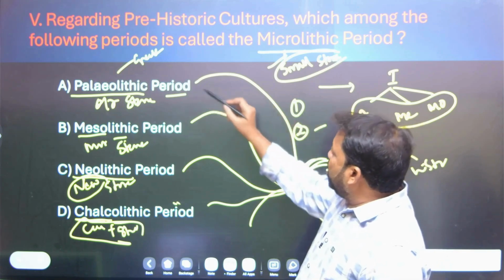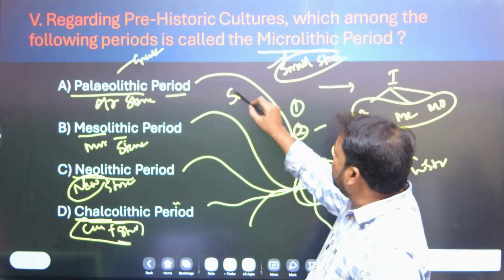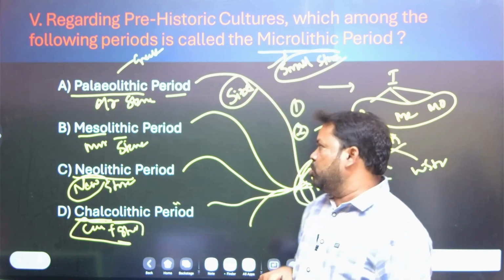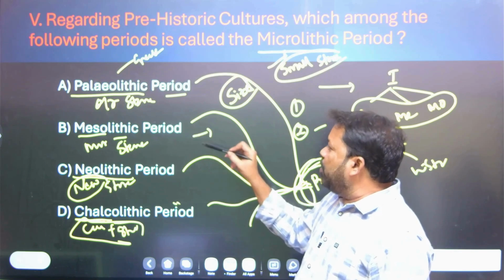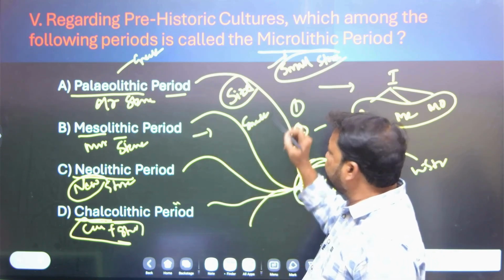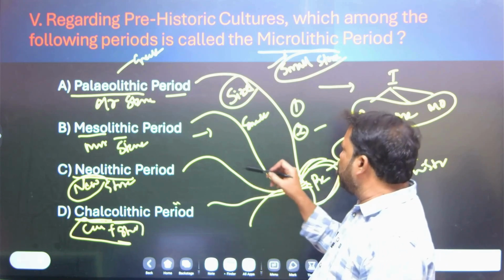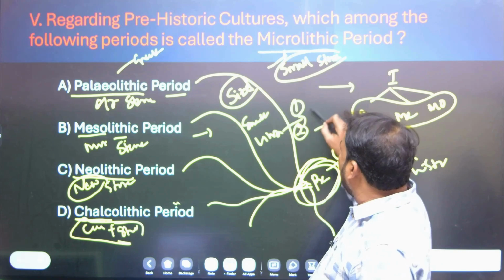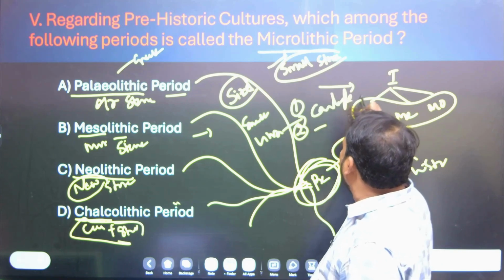Paleolithic people used big stone tools. Coming to the Mesolithic people, they used small stone tools. These stone tools were found in the Vindhya region by archaeologist Carlyle.